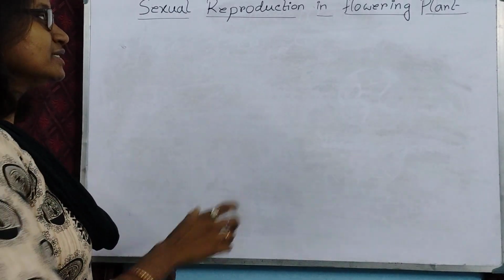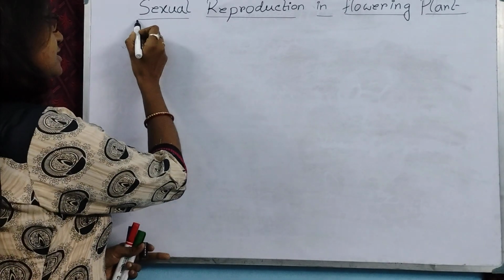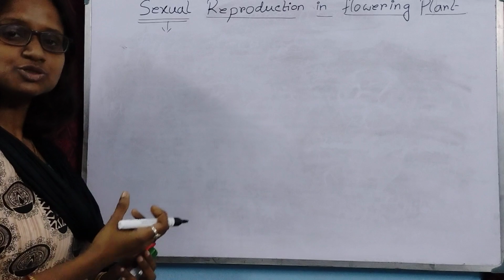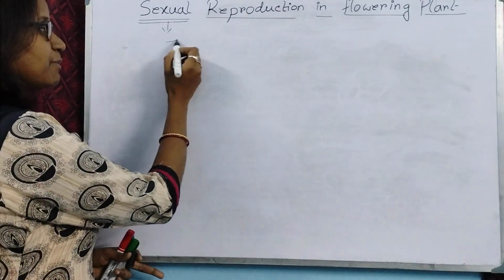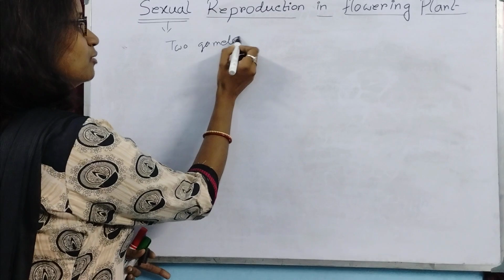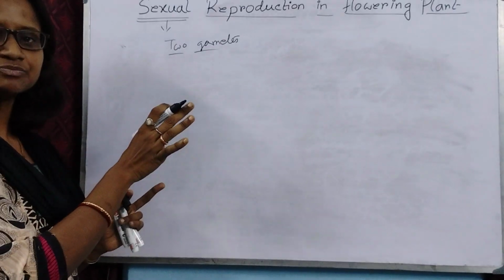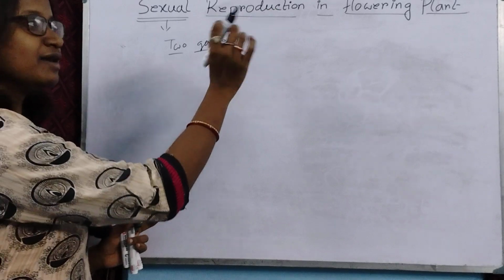So what is the meaning of these two parts? We will clear first, that is sexual. What does it mean? Sexual means whenever two gametes are fused together to form a zygote. So here, for that particular plant, which plants possess the flower?